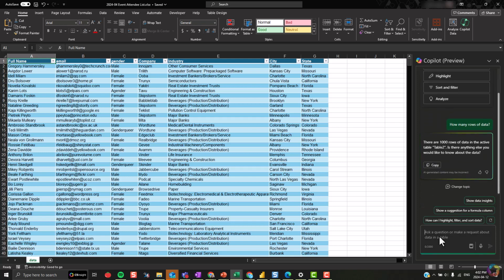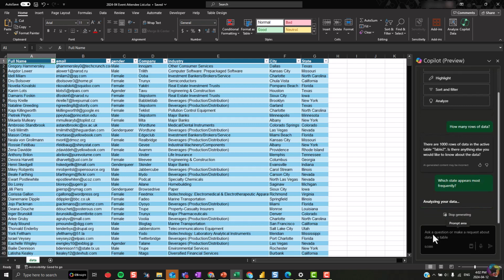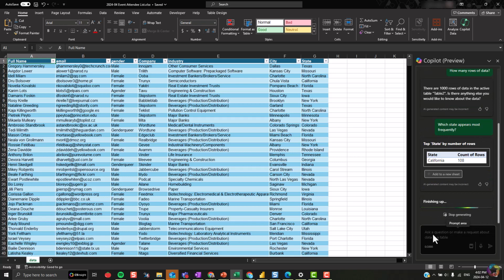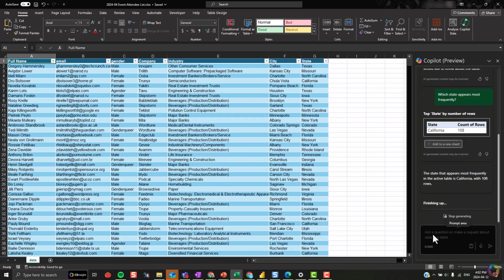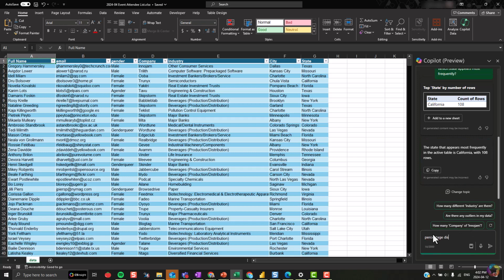Copilot identifies a very large list of prospects, so Allie's going to ask which state appears most frequently in the spreadsheet to help identify her target market. Copilot notes that California is the most frequently occurring state, which is going to be Allie's target.